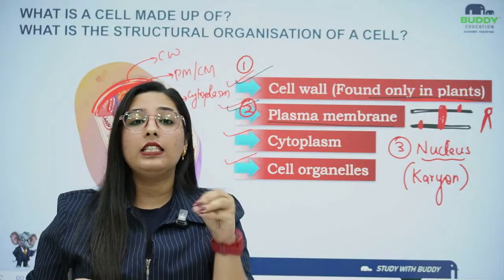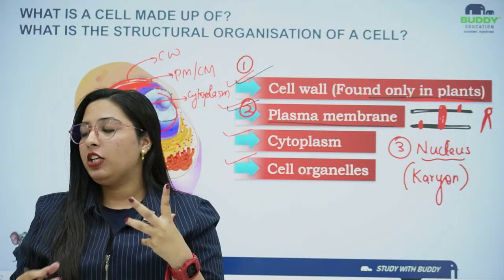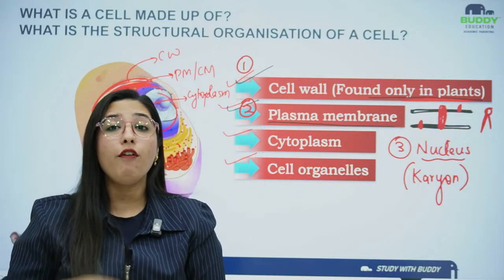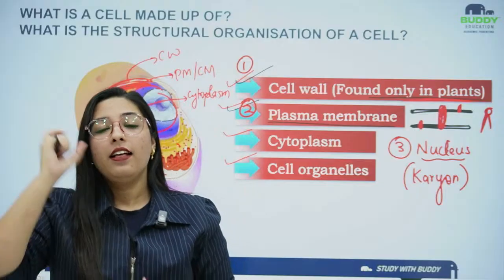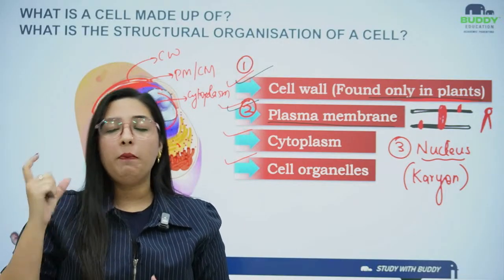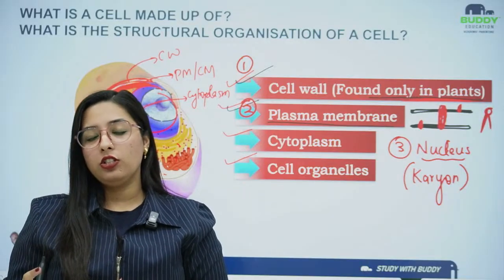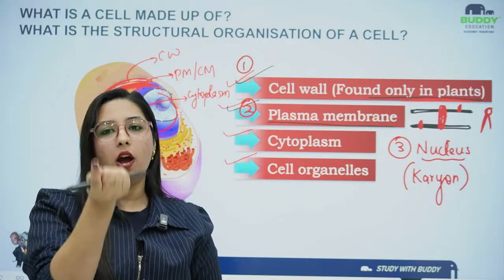So what is DNA? DNA is a genetic material. So any information that I am passing on from one generation to the other generation will be with the help of DNA. That is our genetic material. So genetic material will be responsible for passing on the information from one generation to another generation.